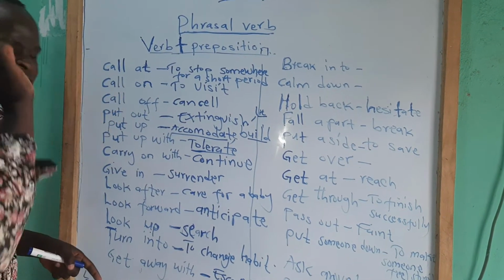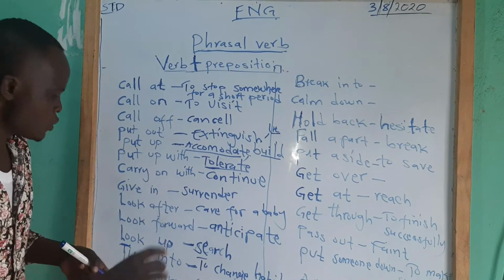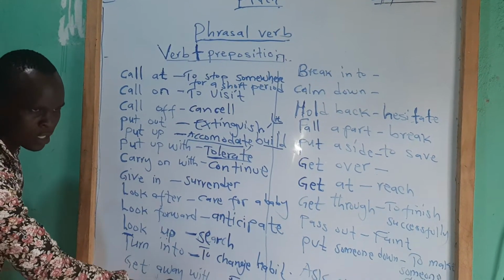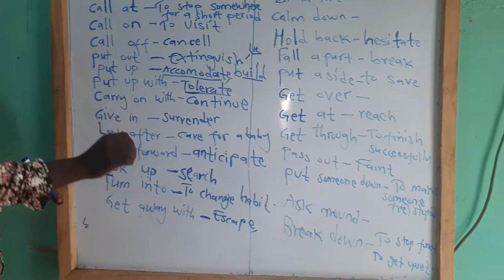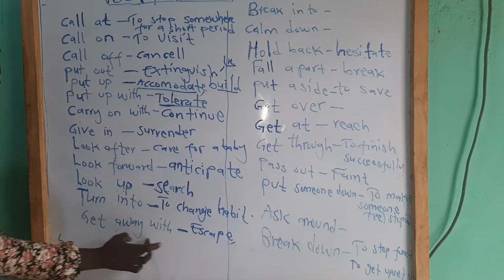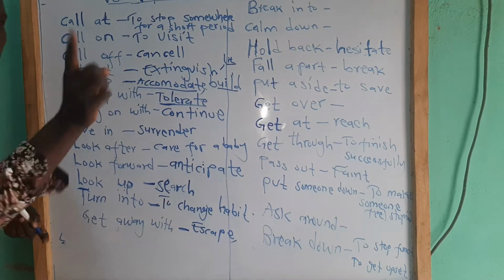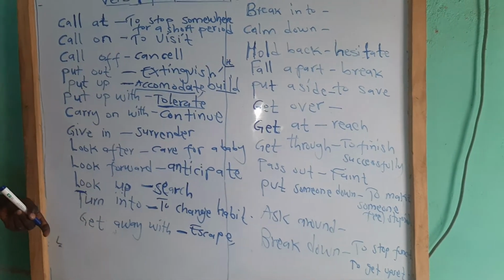If somebody does something wrong and goes unpunished, you say the person gets away with it. Because anything wrong is most of the time punished. But if the person does a wrong thing and goes without punishment, you say the person gets away with it. If somebody says you will not get away with it, it means you have to be punished for whatever bad thing you have done.